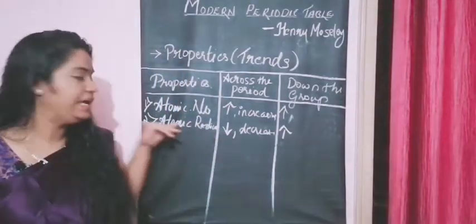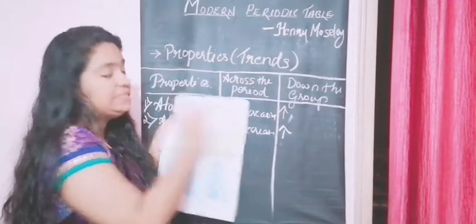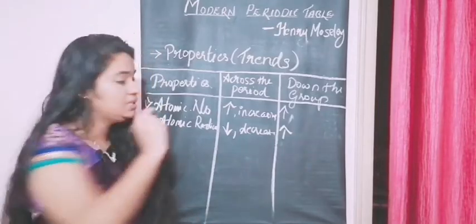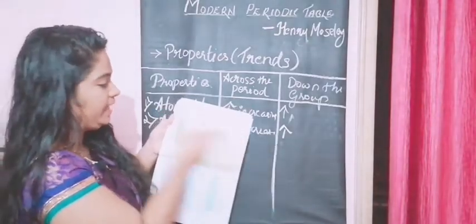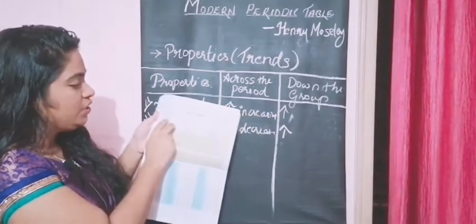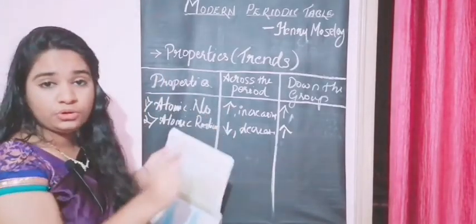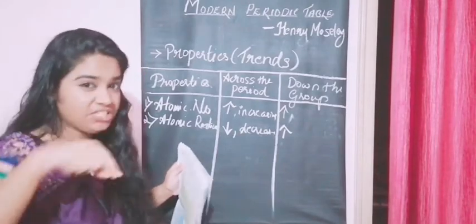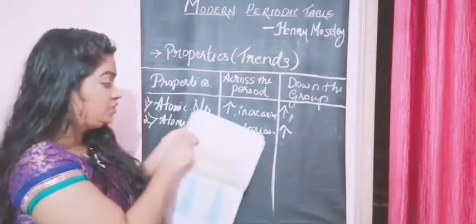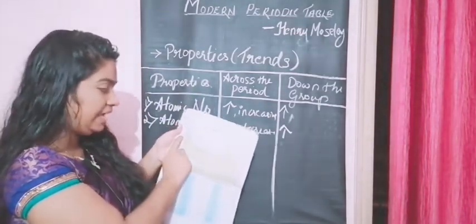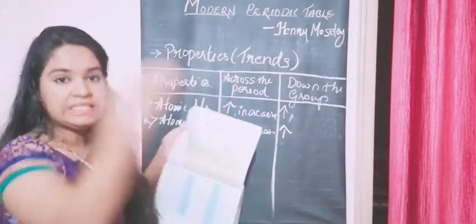Why across the period? You have to note that you have the same number of shells in one particular period. Suppose it's your first period. As you can see, the first period has 2 elements: hydrogen has 1 electron, helium has 2 electrons. Both fit in the first shell, that is our K shell. So it has only one shell. Across the first period we have one shell. The second period, the entire row, has two shells. The third has 3 shells, then 4 shells, and it goes on like that.